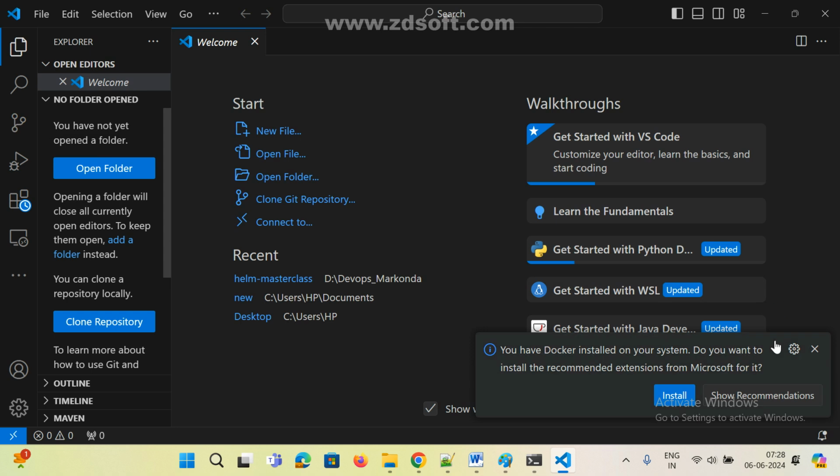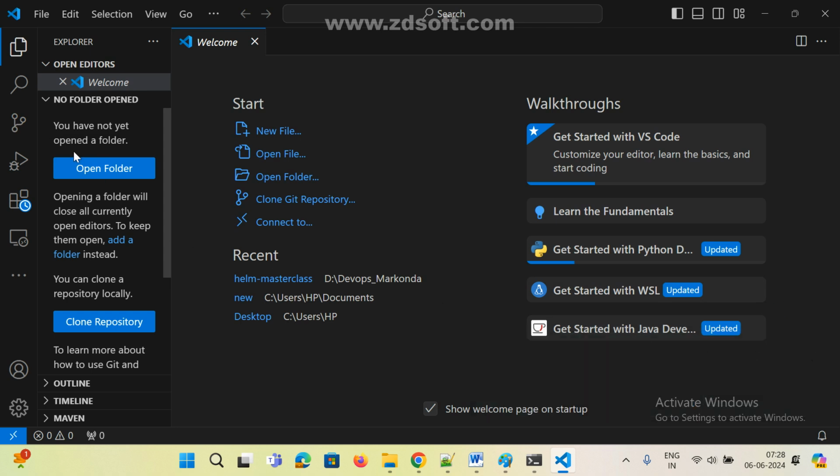Plugin means if you want to work with Java, there is a Java plugin. If you want to work with .NET, a .NET plugin. If you want to work with Salesforce, a Salesforce plugin. Python plugin, Node.js plugin. So this is compatibility. Whichever technology you want to work with, they added many plugins.